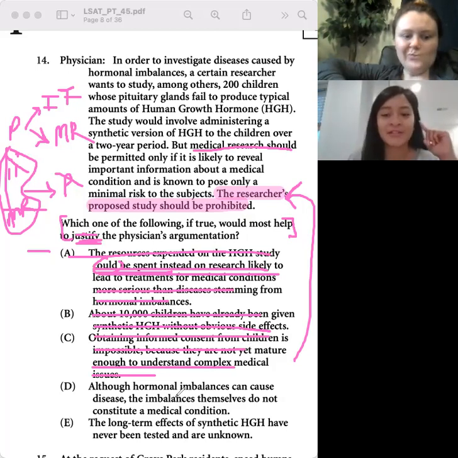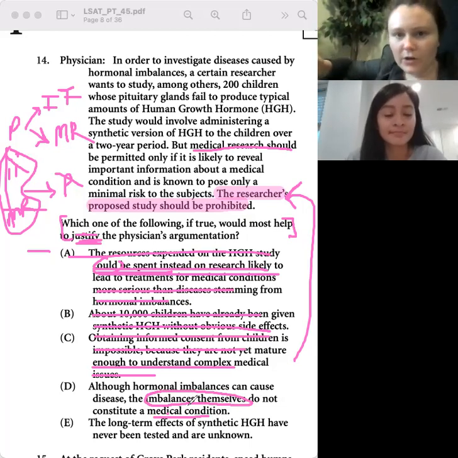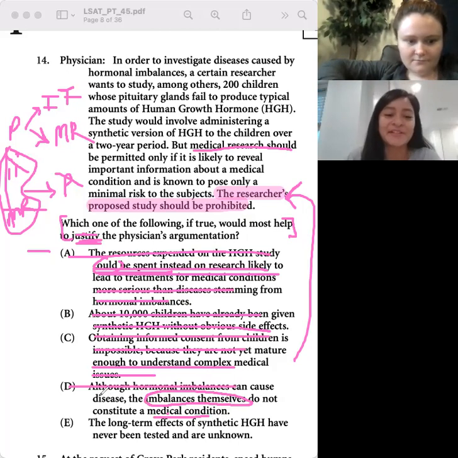And in my head, I was like, if it's not a medical condition, then it contradicts everything. But I realize why it's wrong now. Just because the imbalances themselves are not a medical condition, that still doesn't mean that the imbalances don't cause a disease that we're trying to study that could potentially reveal important information. Yeah. Okay, that makes sense.